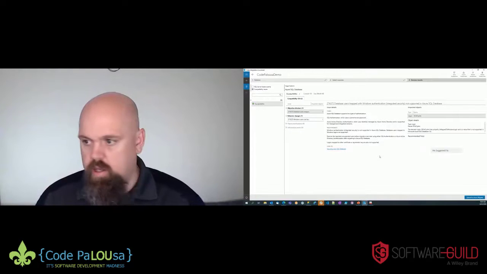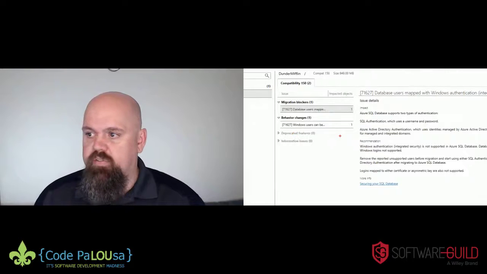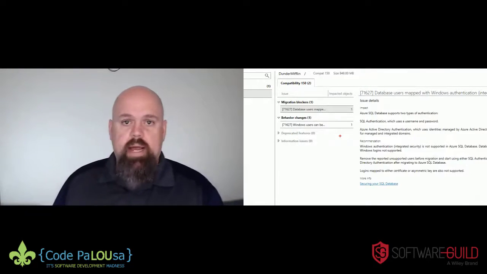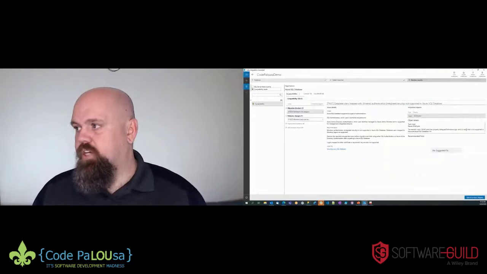But we can see there are no deprecated features. I don't have any other issues. So I should be able to migrate this database without any problems. So let's go ahead and do that migration.